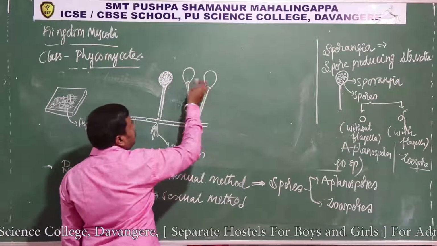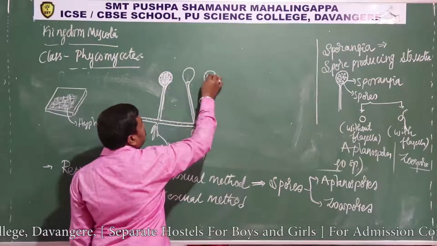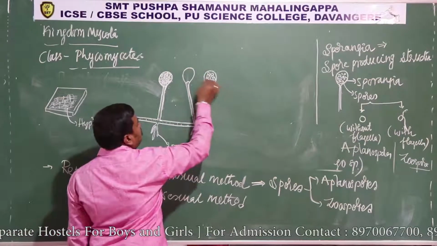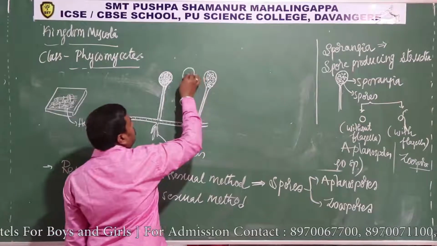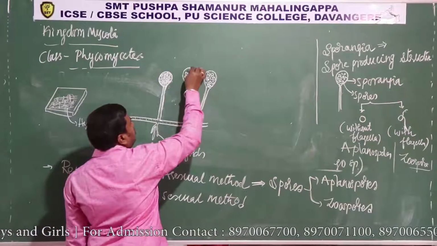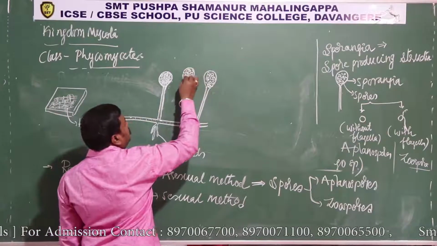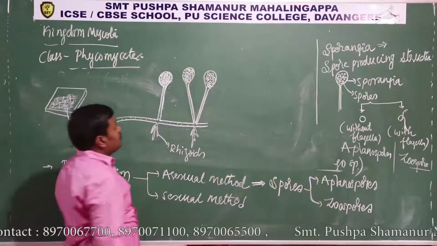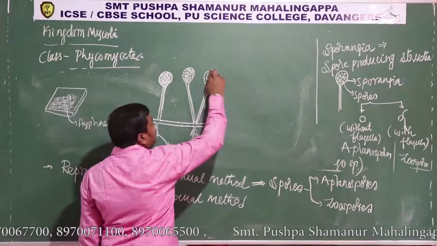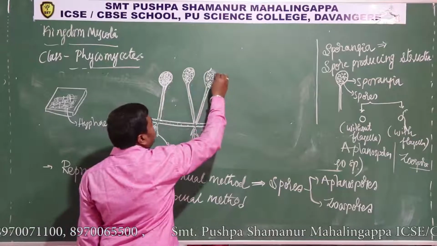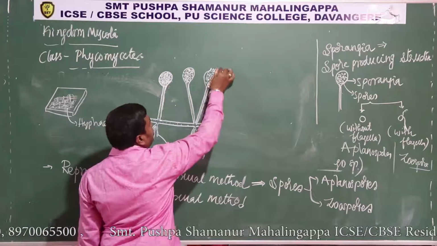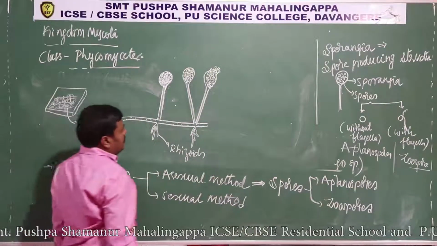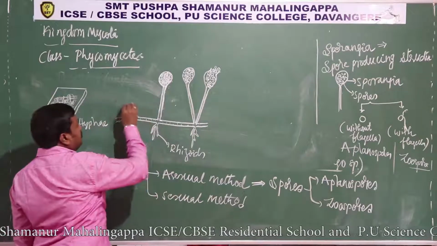Okay, so there is a structure which blocks the movement. It produces multiple spores. Okay, it produces spores in this way. So when the spores are formed inside, it gets ruptured. So it ruptures like this, and it releases the spores. Okay, so this structure is called